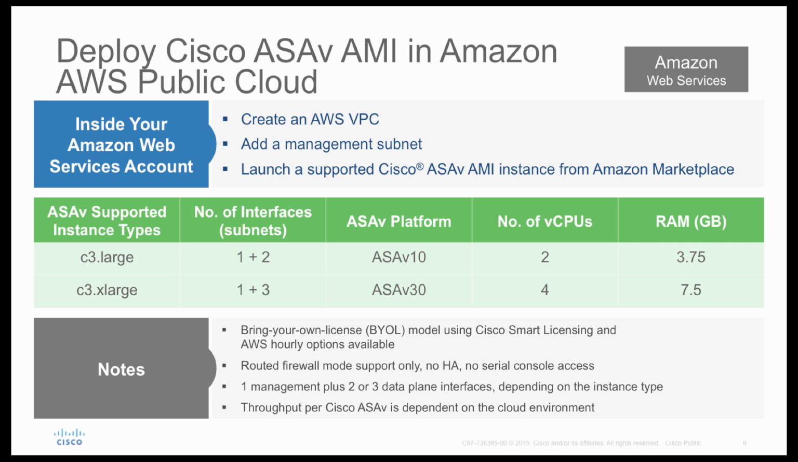So we do have two instances available at the moment, large and extra large. If you deploy a large instance, you're deploying ASAv 10, and if you're deploying an extra large instance, you're deploying ASAv 30. So if you look at this table, it gives you an idea about the number of supported interfaces, number of vCPUs with each instance, and the amount of RAM with each kind of instance.